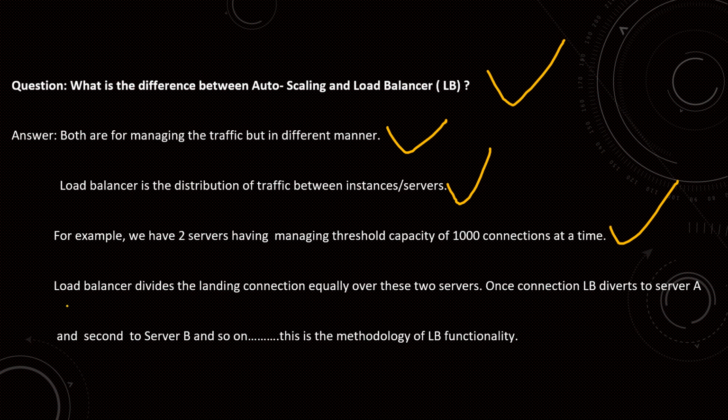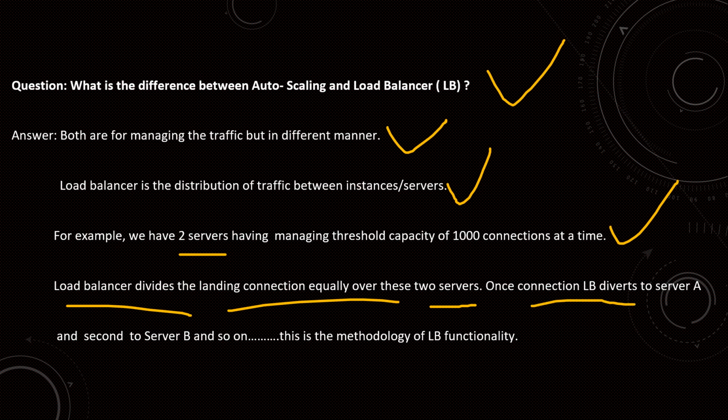So what does the load balancer do? It divides the traffic equally over the two servers, because I have mentioned two servers here. If you have more servers, then the load balancer distributes the connections equally to all servers.